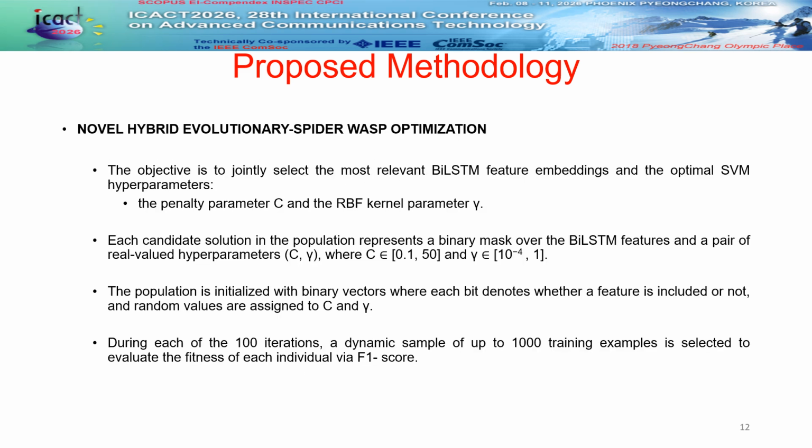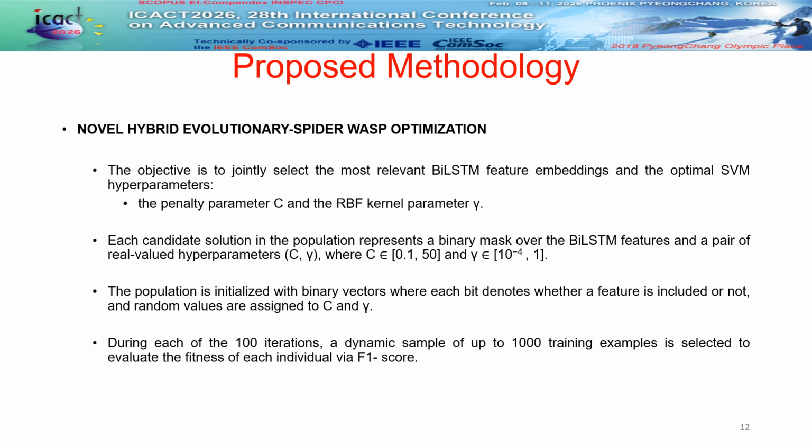We now arrive at our core innovation, the hybrid evolutionary spider wasp optimization optimizer. Our objective is to jointly optimize the BiLSTM feature mask and SVM hyperparameters, specifically C, that is the penalty parameter, and gamma, that is the RBF kernel parameter. Over 100 iterations, we evaluate each solution's fitness using the F1 score.